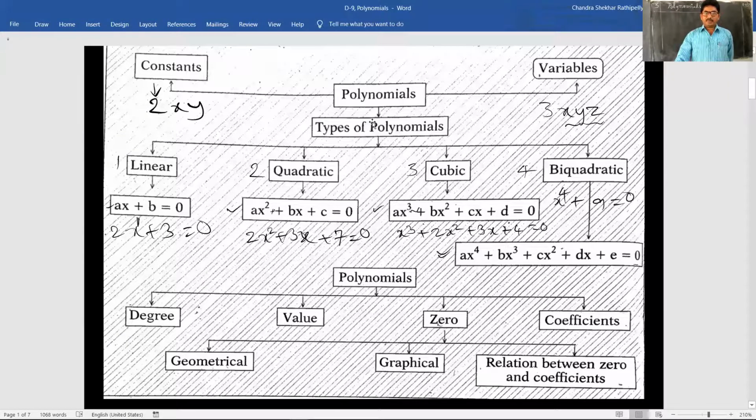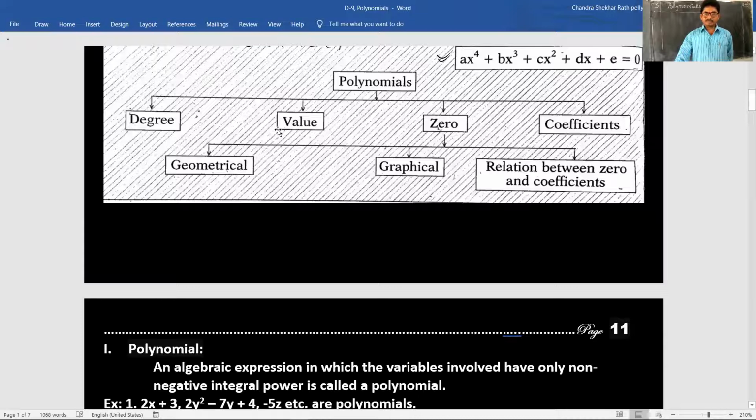Next, more about polynomials: what is the degree of a polynomial, what is the value of a polynomial, what is the zero of a polynomial, what are the coefficients of a polynomial. Let us discuss, I will just give you an idea. Degree: 2x cube plus 5 is equal to 0. Children, what is the degree of the polynomial here? 3. Very good.